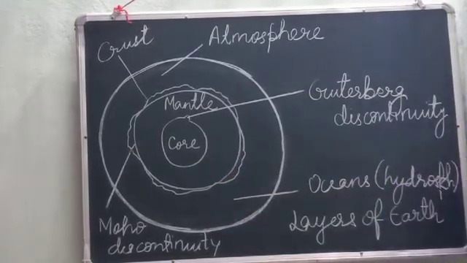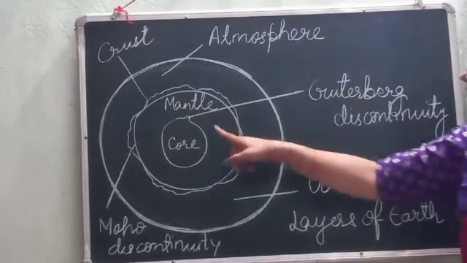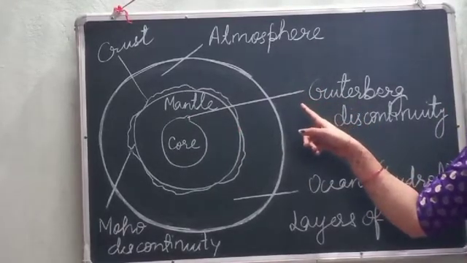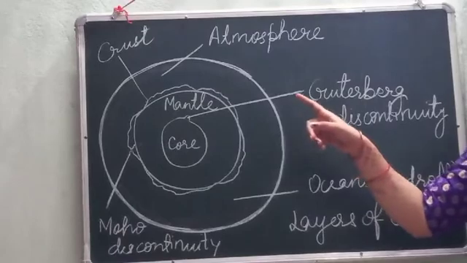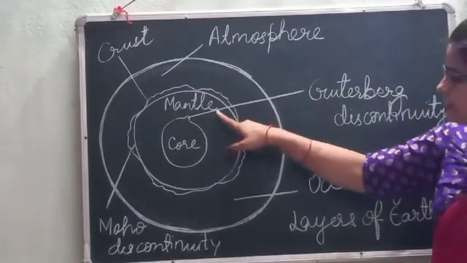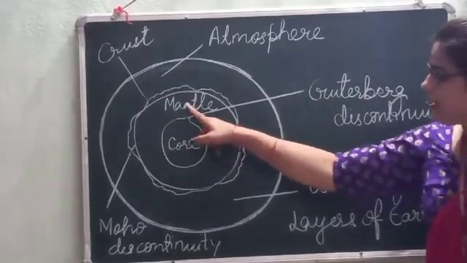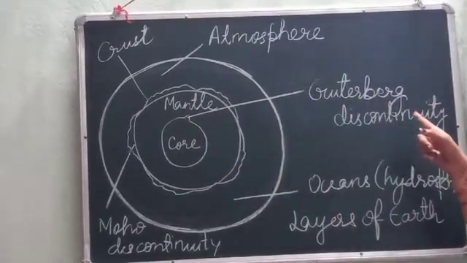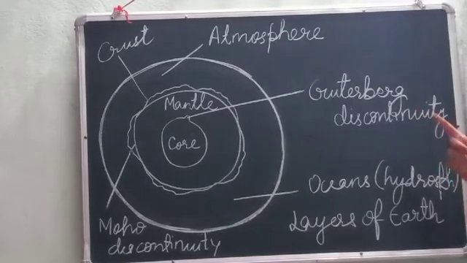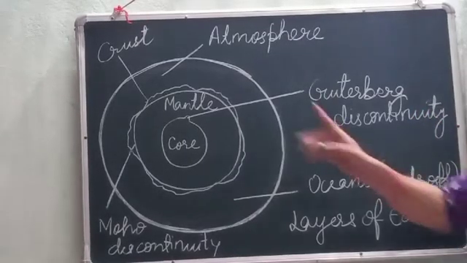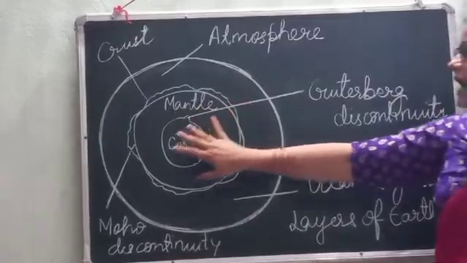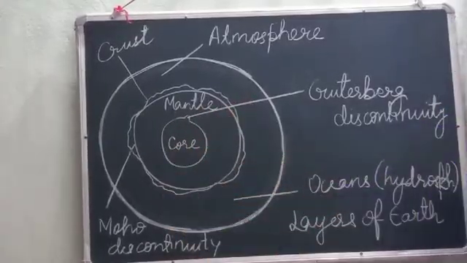Now, talking about the Gutenberg discontinuity, children, you can see the diagram. Here is the Gutenberg discontinuity. What is it? The boundary between mantle and core, the mantle-core interface. It begins at a depth of 2900 km.